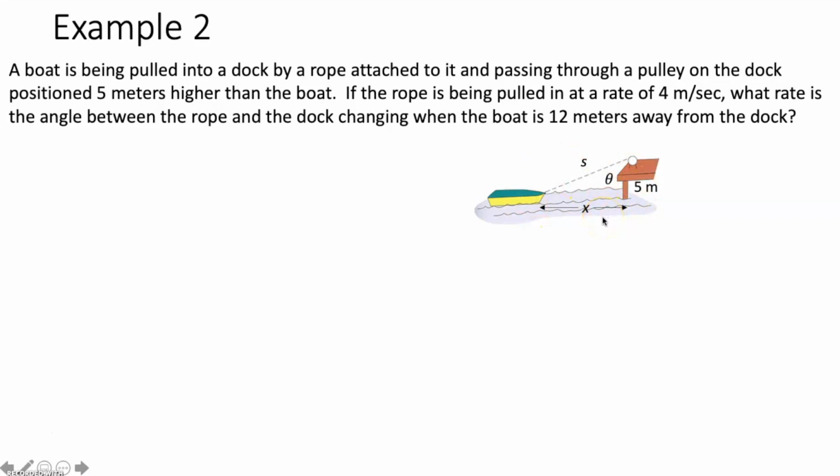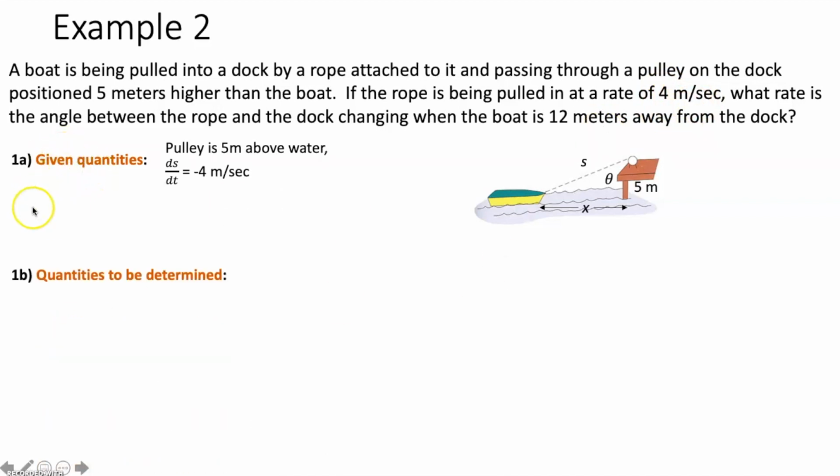Now we can state all given quantities. So what are we given? Again, we're given the height of the dock is 5 meters, and we're given that the rope is being pulled in at a rate of 4 meters per second. So how would we write that? Well, if the rope is being pulled in at a rate of 4 meters per second, S is decreasing. So that would be negative. So the rate at which S is changing, the rate at which S is decreasing, ds/dt, is going to be negative 4 meters per second. So that's going to be it for our given quantities. We now need to figure out what our quantities to be determined are.